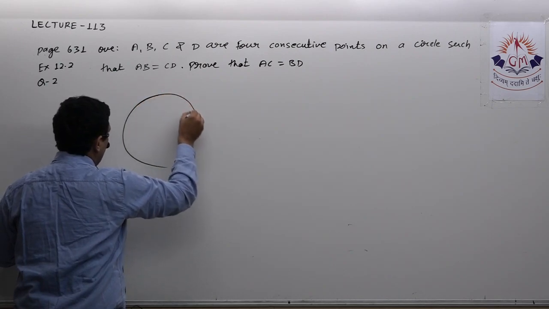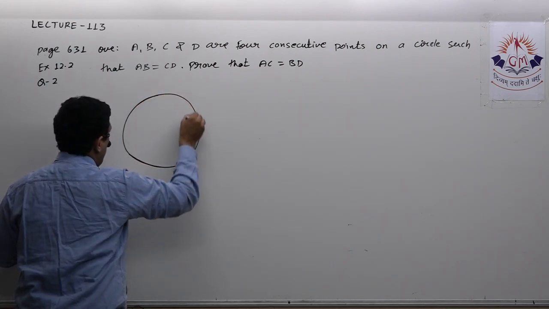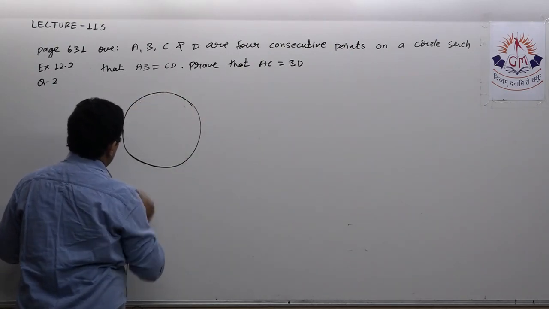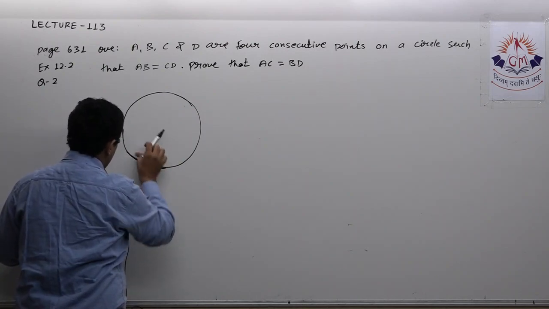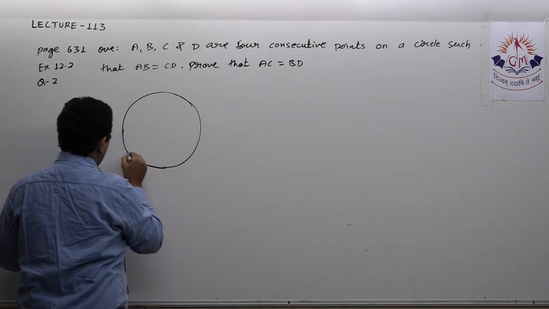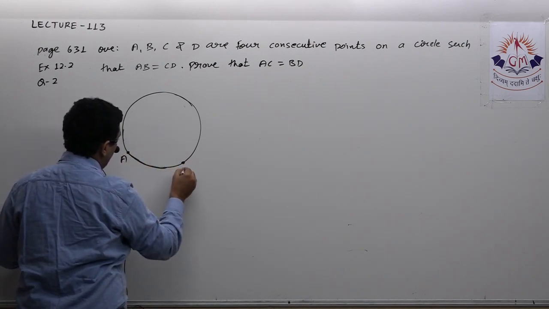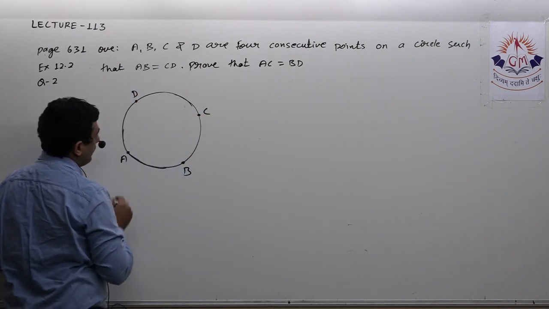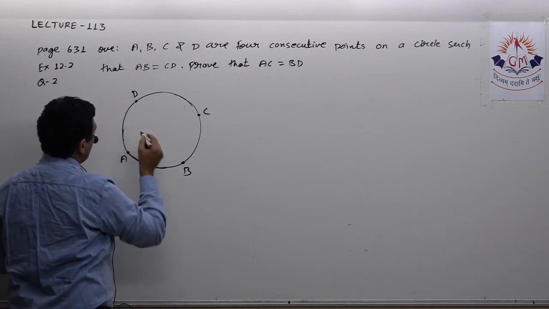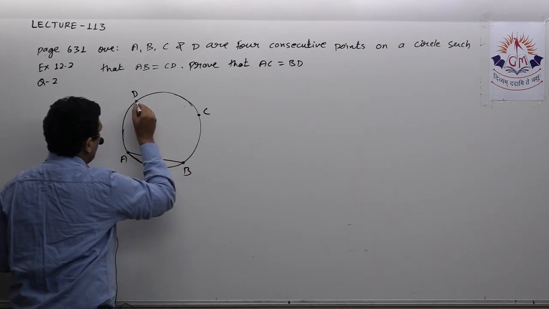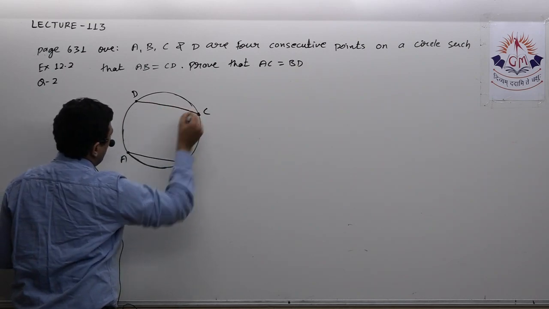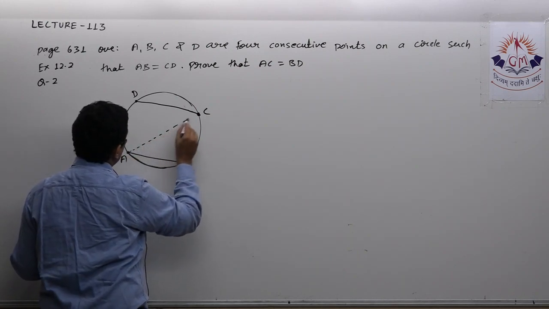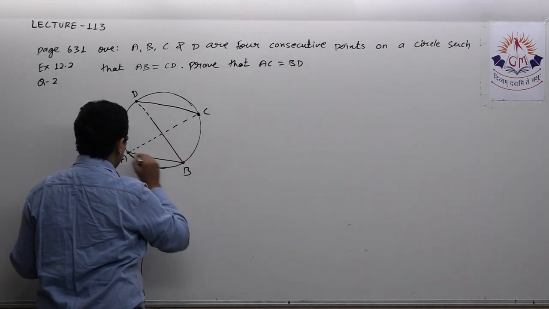These 4 points are A, B, C, D. Let the 4 points be in this way: A, B, C, and D. It is given AB equal to CD, that means chord AB is equal to chord CD. We have to prove AC is equal to BD.